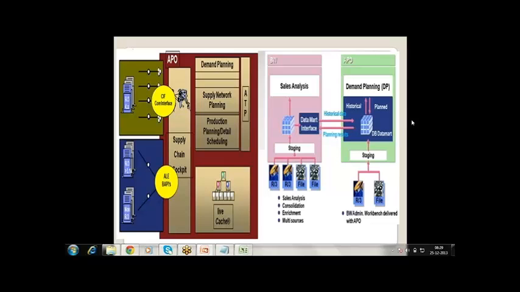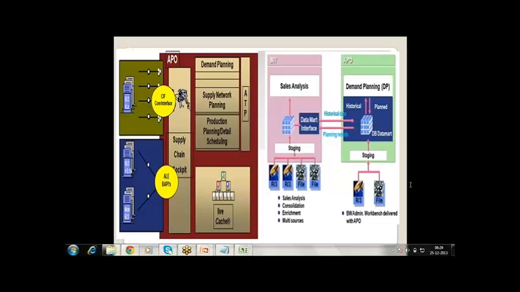So that is the reason we need BW knowledge also in the APO, and we are going to cover BW knowledge also. But normally in the real world, you have a BW team also in the APO project. Normally they are going to take care of the BW, but it's always good to have the BW knowledge also.